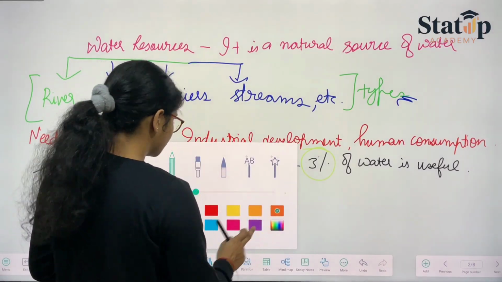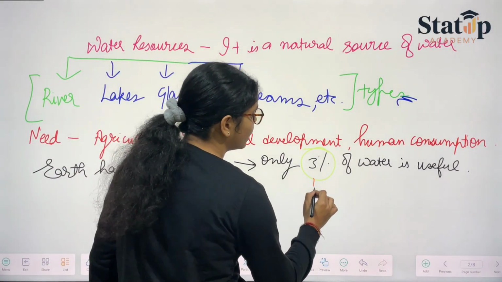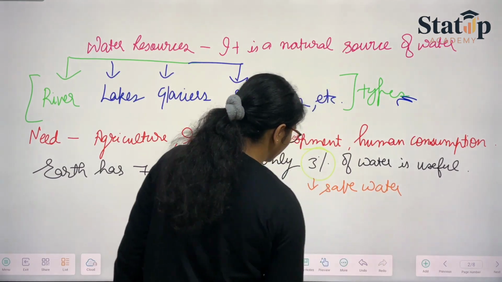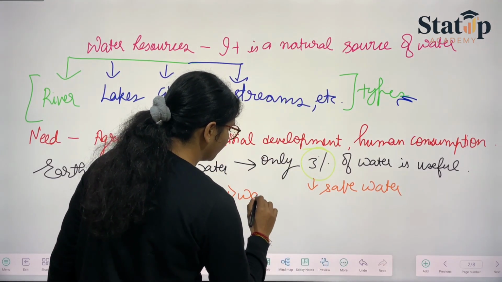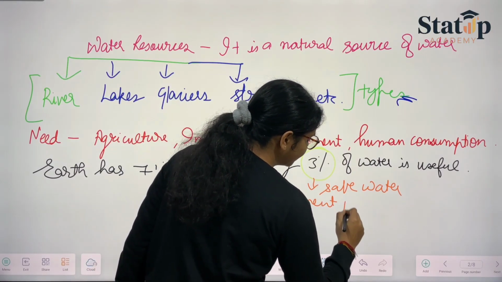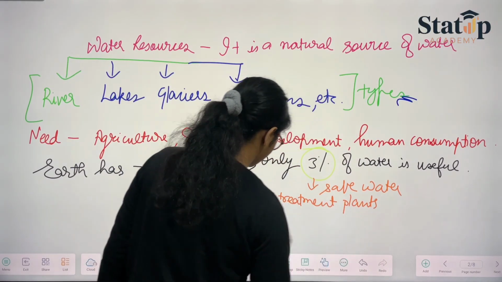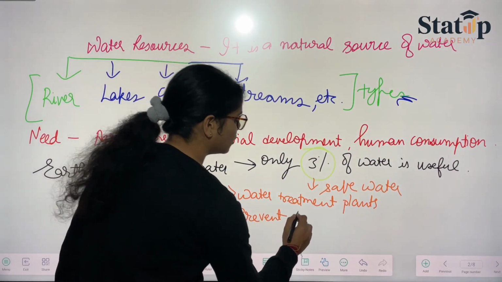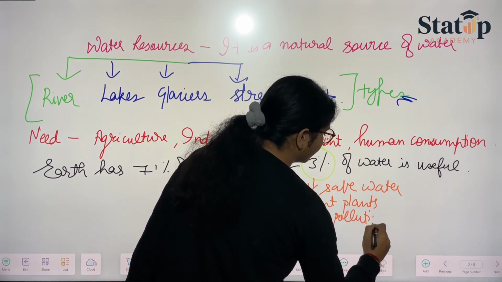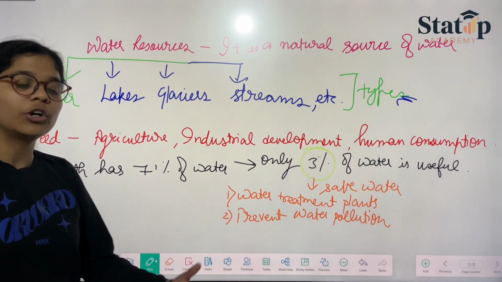And how will this 3% be saved? In order to save water, we need water treatment plants, we need to prevent water pollution. And what else do we need to do?